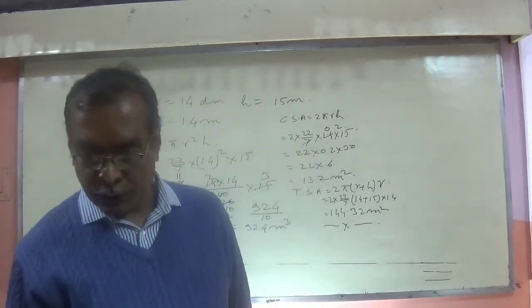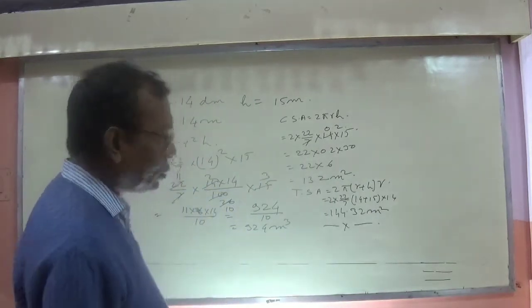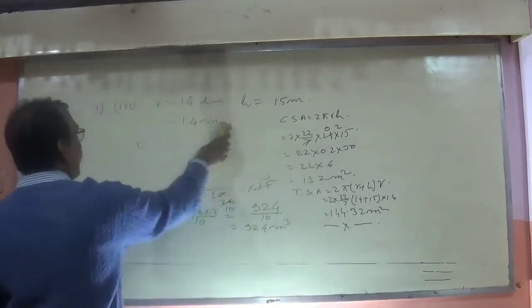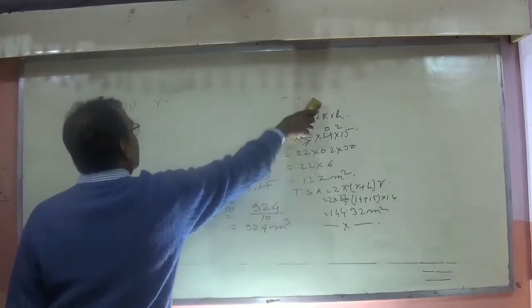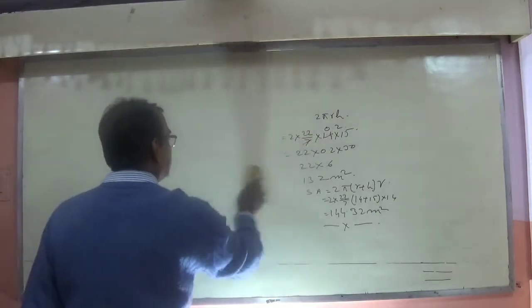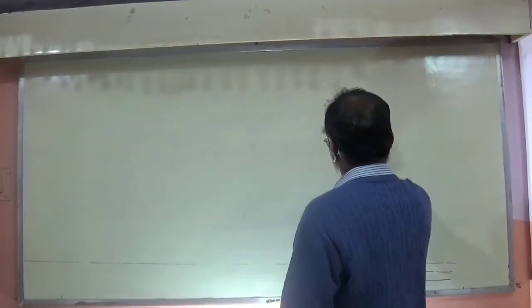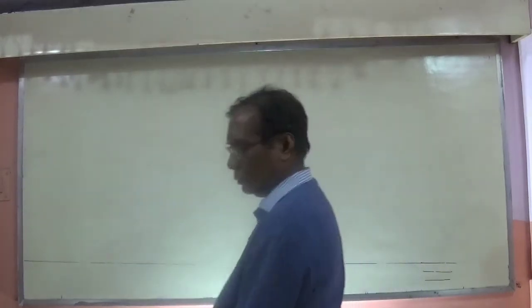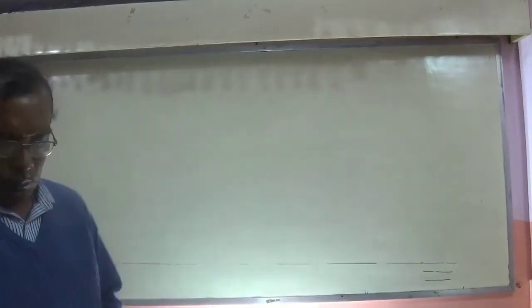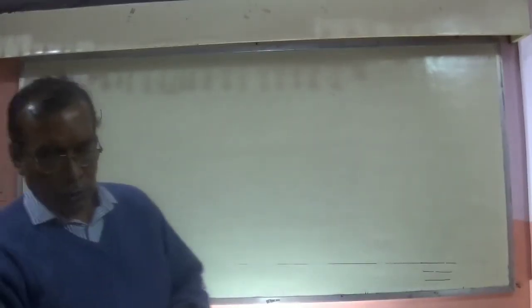Now the next question, that one is question number 6.